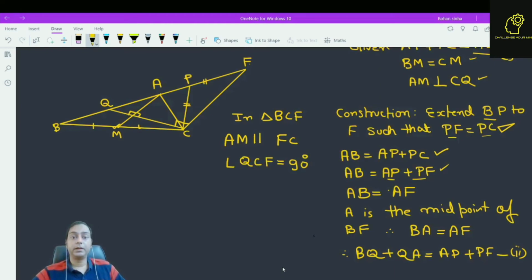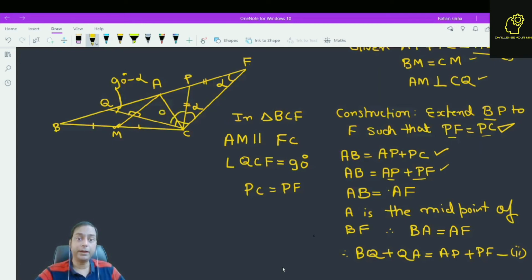So QCF is 90 degrees. Now PC is equal to how much? PC is equal to PF, it is given by construction. So if this angle is alpha, how much is this angle? This is also equal to alpha, according to the property of an isosceles triangle. And what about this angle? This angle is 90 degrees minus alpha, because QCF is a right angle triangle. And this angle is also equal to 90 degrees minus alpha.